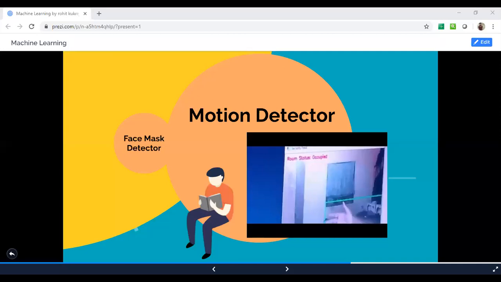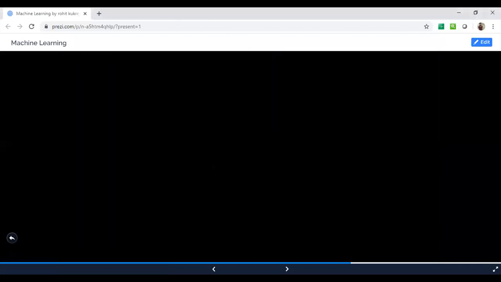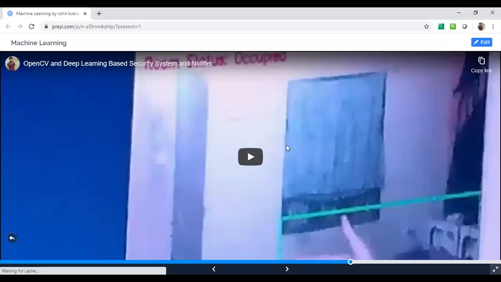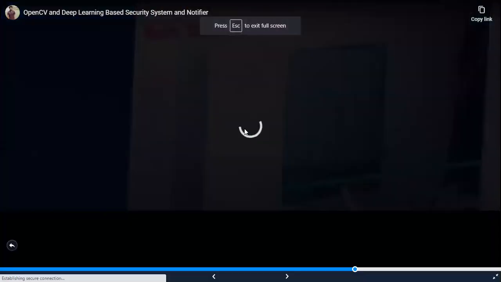Yes, so this was the motion detector that I was explaining. Is my screen visible now? Yeah, it's visible. Okay, there is no sound, so don't stress.